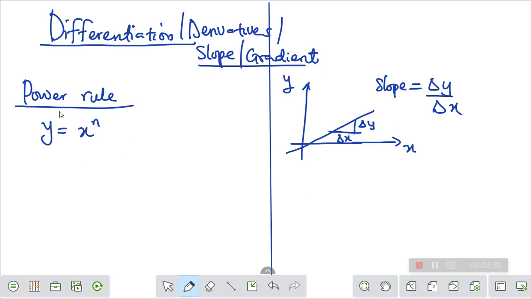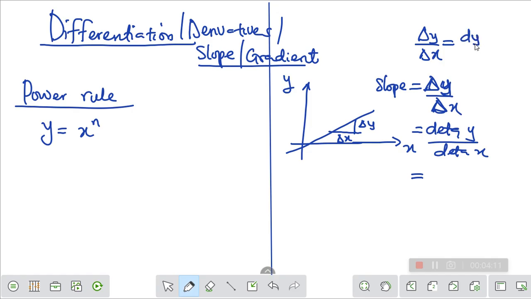Differentiating this, you write delta y over delta x, but so that it can be easy for us to pronounce, we just call it dy dx. I hope you understand what I'm trying to say.